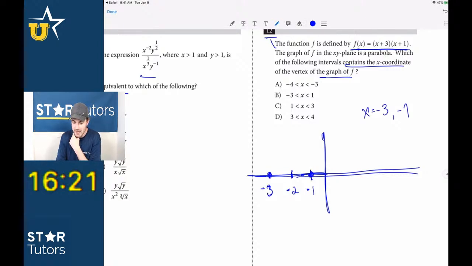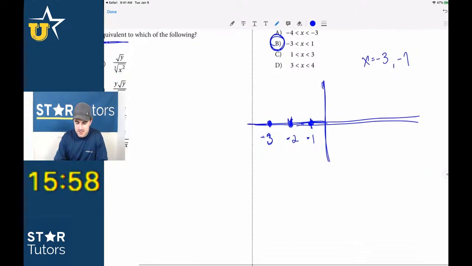And we're looking for the x-coordinate of the vertex of the graph. Well, remember that the x-coordinate of the vertex of the parabola is always going to show up exactly in the middle of the two roots. And they make this very easy for us. Exactly in the middle of those two roots is -2. So x must be b, right? It has to show up somewhere in between -3 and -2.